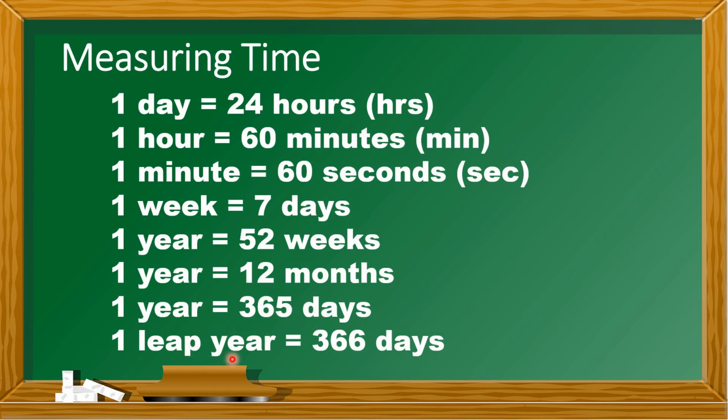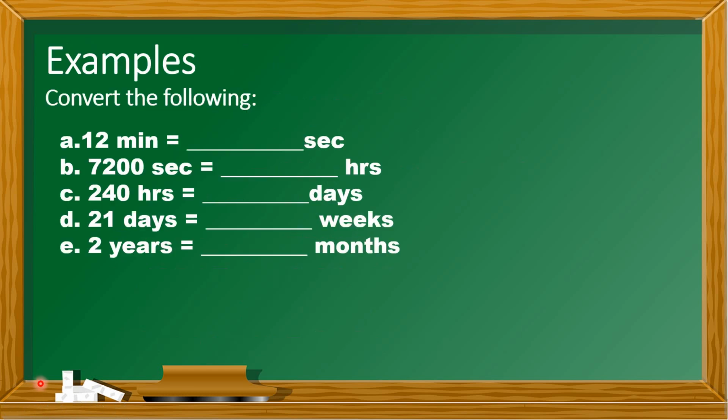This leap year actually happens every 4 years. So please do remember that, because later on I prepared a problem in which we're going to be using this: 1 leap year is equal to 366 days. Okay, now let's proceed to the examples that we have here. We're going now to convert. I hope you were able to remember all those formulas, because yan ang gagamitin natin for us to convert the following.